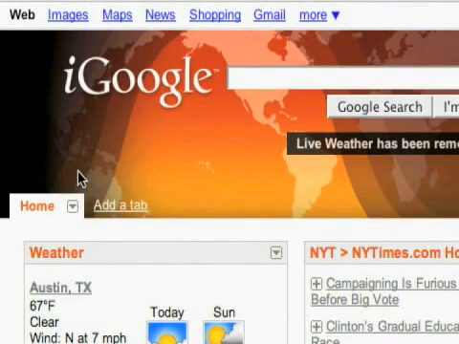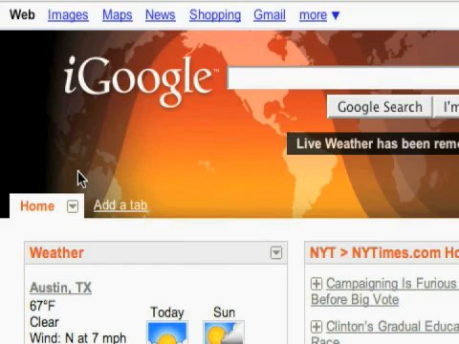So I've gone through all of the categories of gadgets. So you see that there's a lot of stuff out there that you can add, and you can customize your page to be exactly what you're interested in and what you want to see on your home page every time you go there. So this is meant to be your personalized home page. It's always going to have what you're interested in right there on it, and you can change it if you want to.